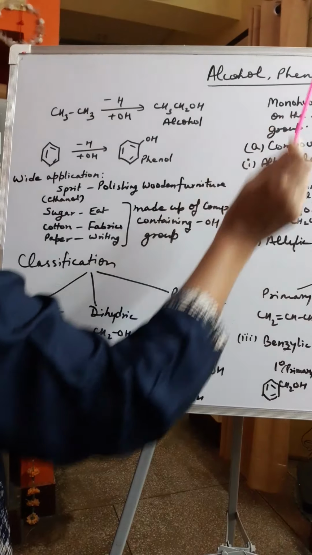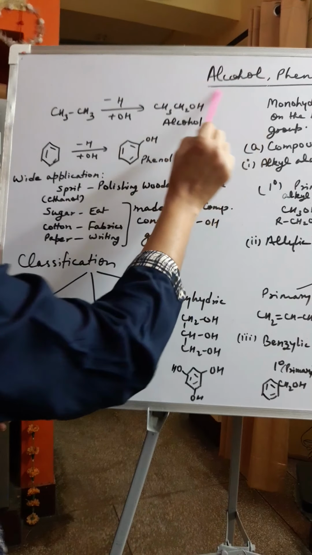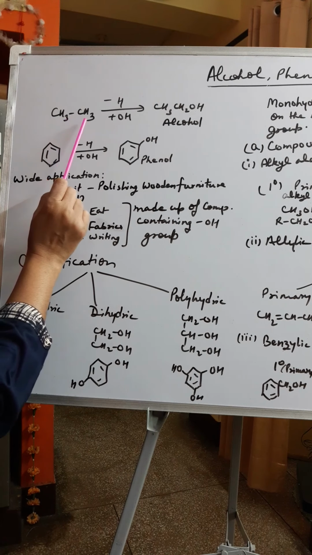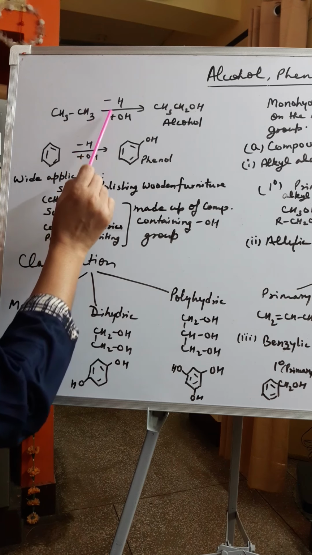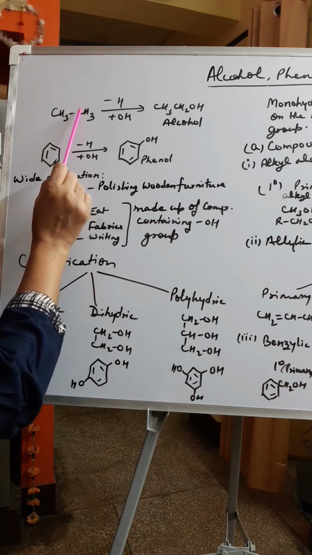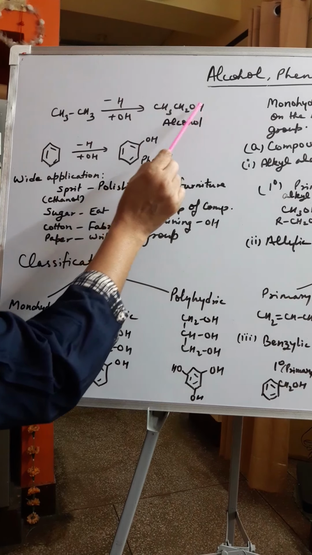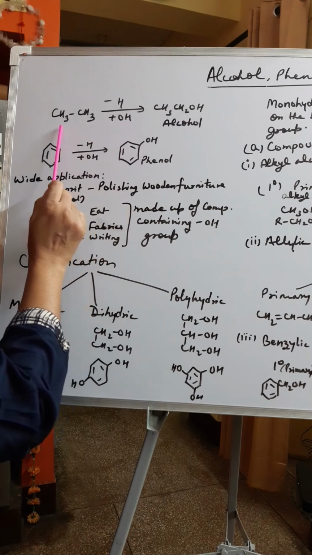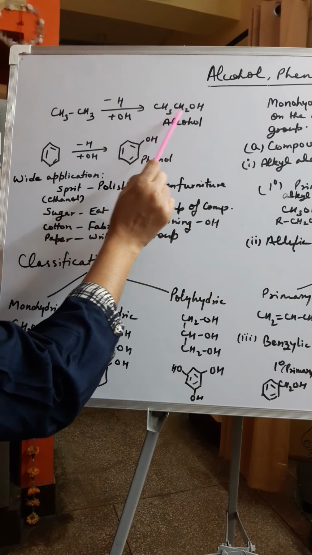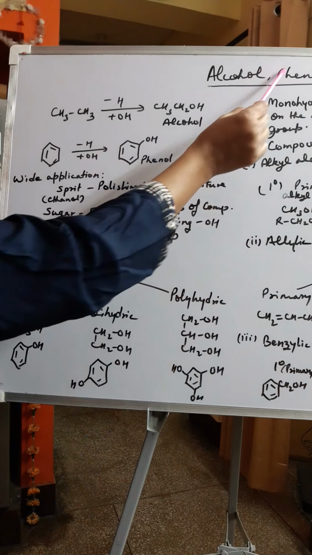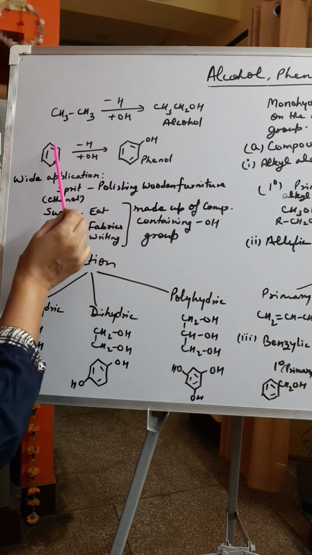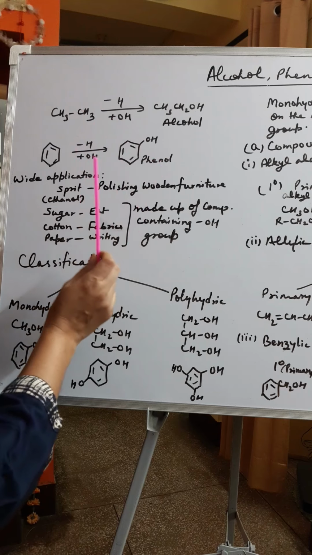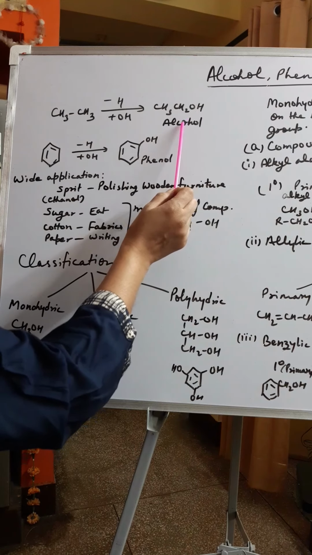Alcohols, phenols and ethers. Now what do you mean by alcohol? Alcohols are obtained by replacing one or more hydrogen atoms of an alkane by an equal number of OH groups. Suppose I have replaced one hydrogen of ethane by an OH group, so you will get an alcohol. So alcohol is obtained by replacing one or more hydrogen atoms of an alkane with the same number of hydroxyl groups. What is phenol? It is obtained by replacing one hydrogen of benzene by an OH group. So here you have to replace only one hydrogen, then you will get phenol. So this is about alcohol and phenol.